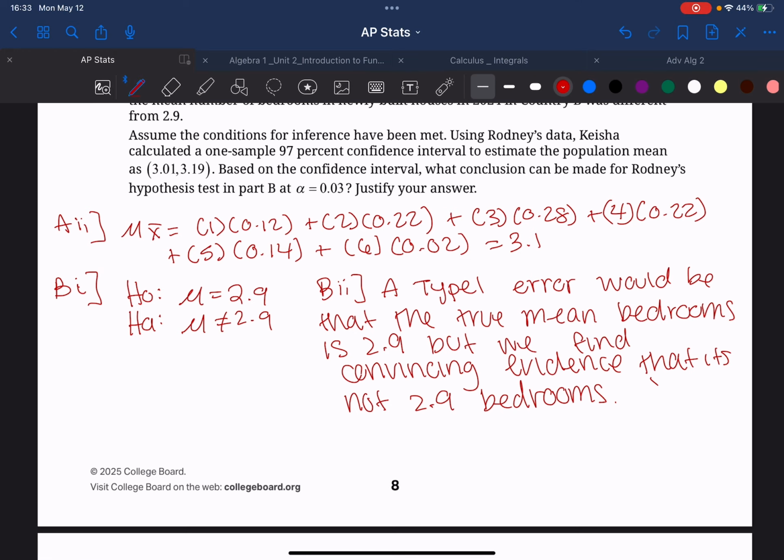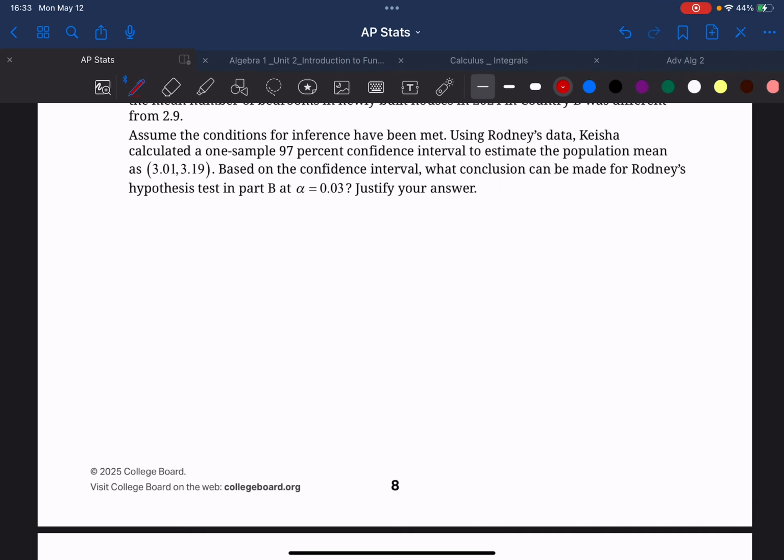So I'm going to clear this for part C. First we would look at the interval and see if 2.9 is in that interval. Since 2.9 is not in that interval, this implies that 2.9 is not a possible value.